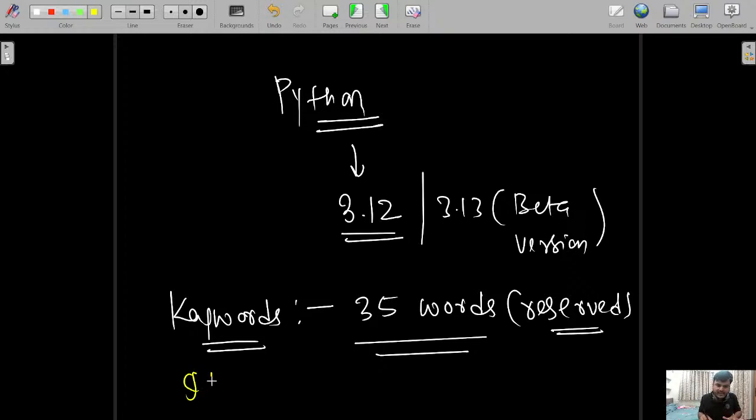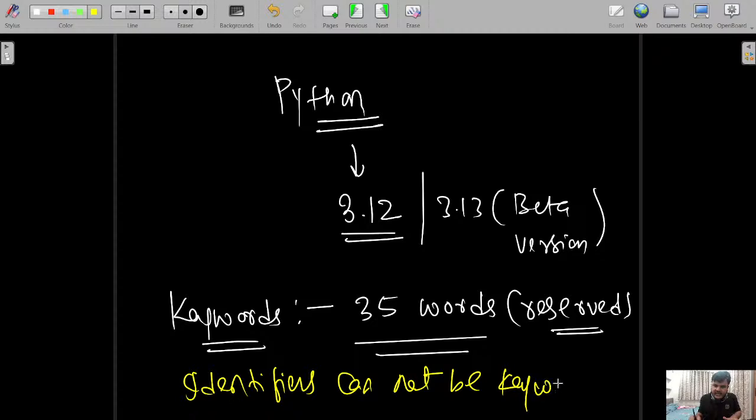So we can write here, identifiers cannot be keywords. Because let's say if I talk about DEF, you will say, sir, DEF is all alphabetic characters, so why is it not an identifier?